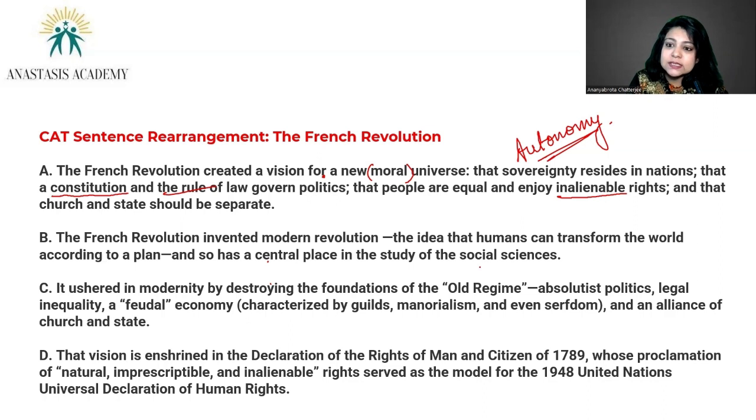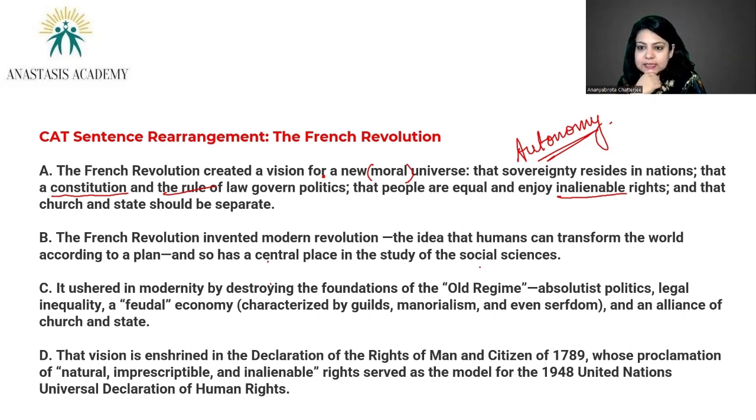That religious benefactors of societal norms should be completely different from the administrative body of that place. Right? Religion and administration should not hobnob or rub shoulders with one another.